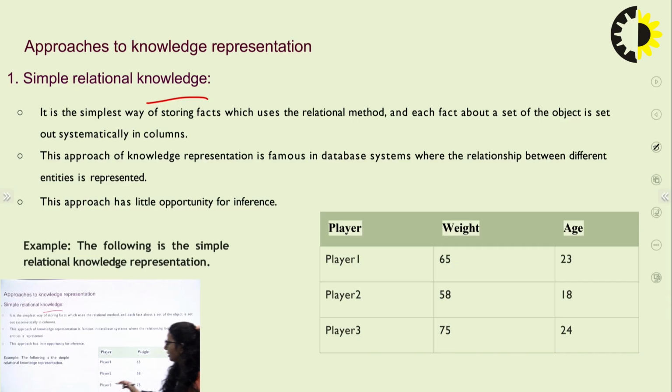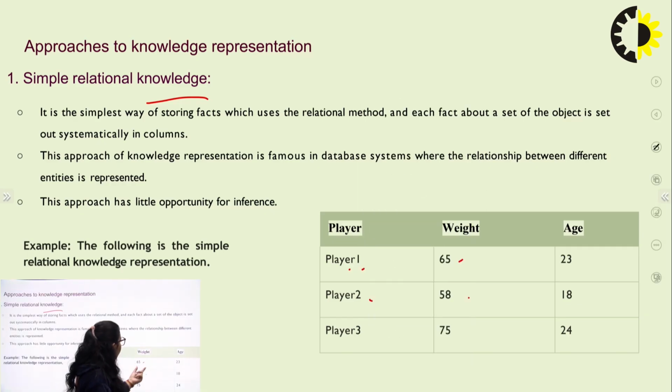Like here you can see, there are three columns. The first one is player, which tells us about different players like player 1, player 2, player 3. Next is their weight, like player 1 has weight 65, player 2 has 58, and in the same way we have another column that contains the age. This represents that player 1's weight is 65 and its age is 23.